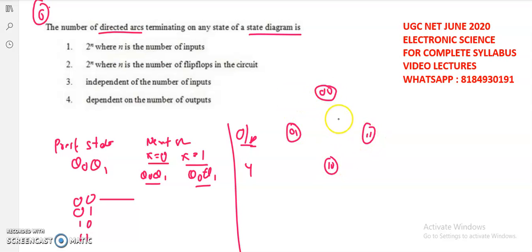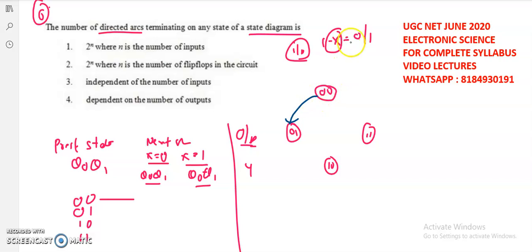Okay, these are the present states. So if x is 1, that means only one input. Okay, if only one input is there and that input is x, then x might be either 0 or 1. That means, for example, if the present state is 0, 0, and if I'm giving the input as a 0, then it may go to 0, 1.